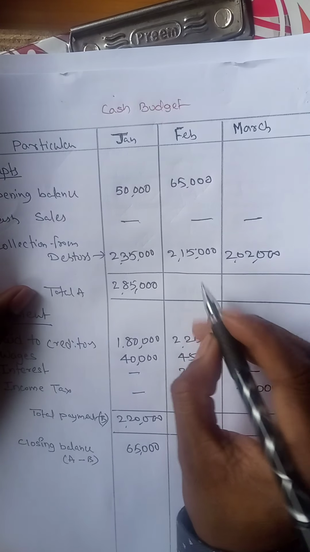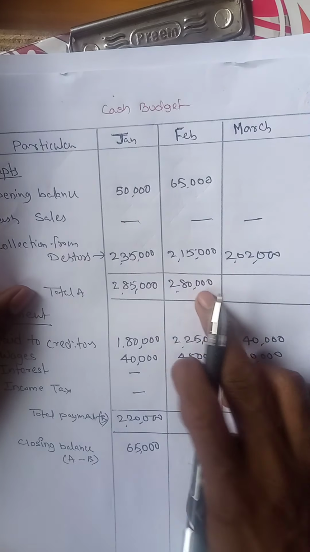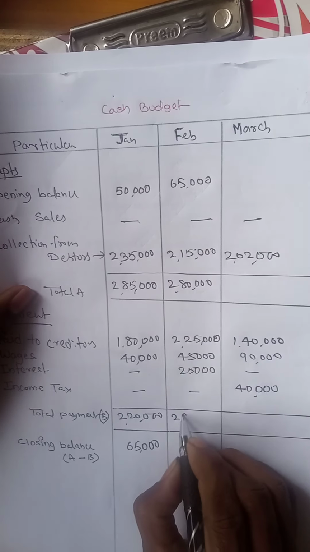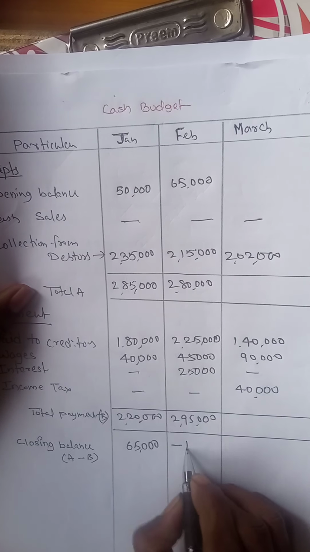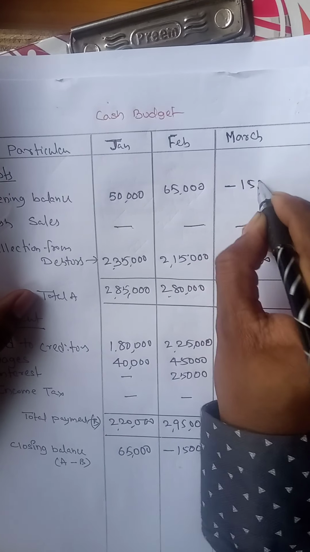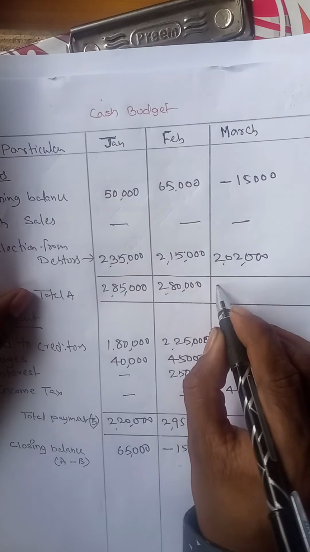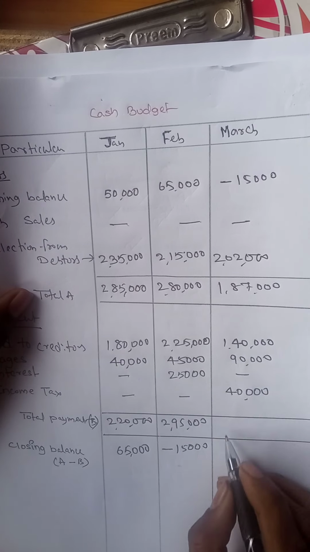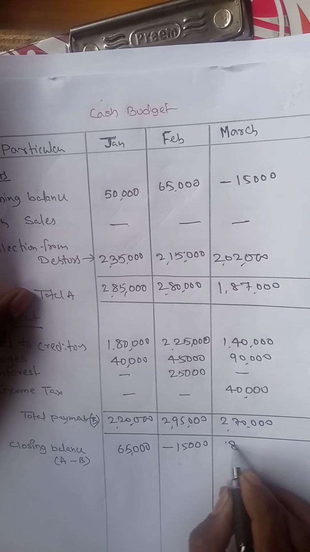Now make the total for Feb. That is 2,80,000. And the payments total is 2,95,000. So payments are more than receipts, so the answer will be minus 15,000. So this minus 15,000, a negative balance, you have to write here. So for March, 2,02,000 minus 15,000 gives 1,87,000. And here the total payments is 2,70,000. The answer will be minus 83,000.